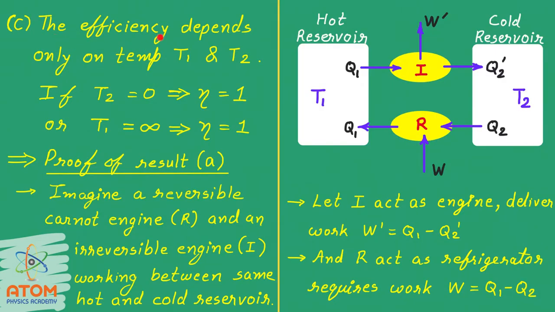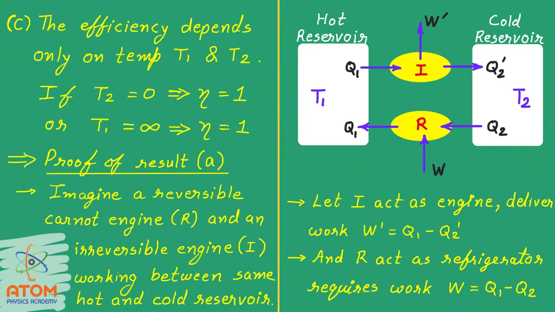The third important result is that the efficiency depends only on temperatures T1 and T2. You have seen in the equation of efficiency that eta depends on temperatures T1 and T2 only. As you know, the equation is eta is equal to 1 minus T2 upon T1. So if T2 is 0, that means the temperature of the cold reservoir is 0, here 0 means 0 Kelvin, then eta will become 1. That means it will become 100%.